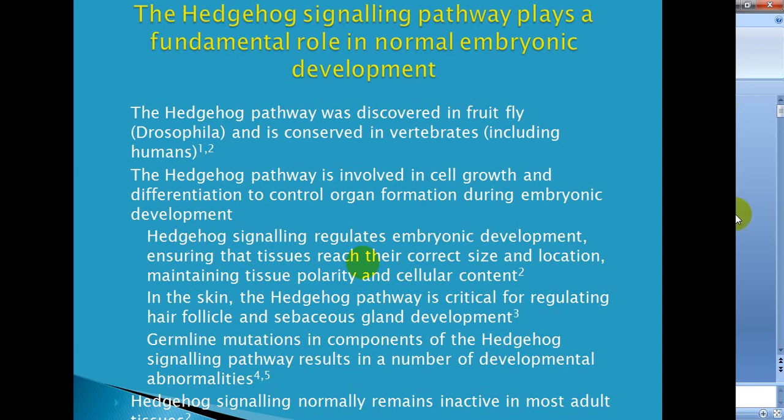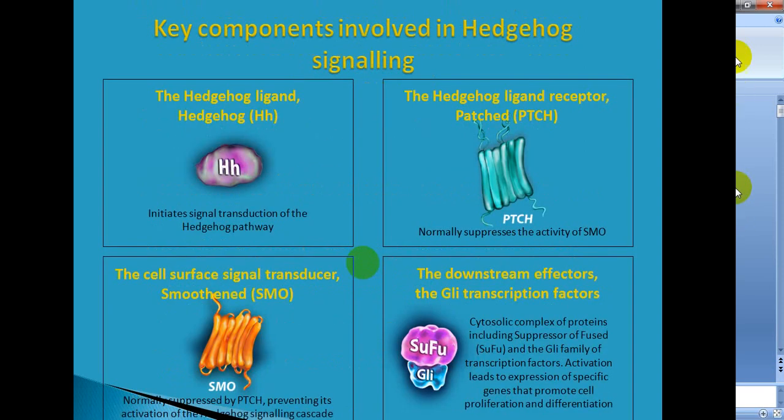Germline mutation in components of the hedgehog signaling pathway results in a number of developmental abnormalities. Hedgehog signaling normally remains inactive in most adult tissue. So there are key components involved in this hedgehog signaling.